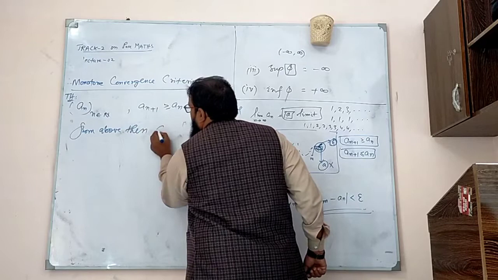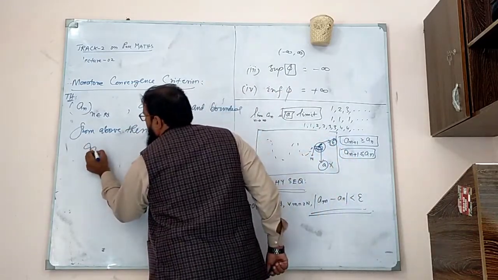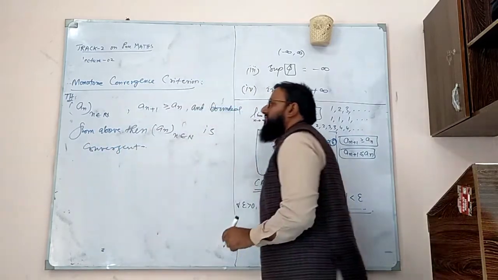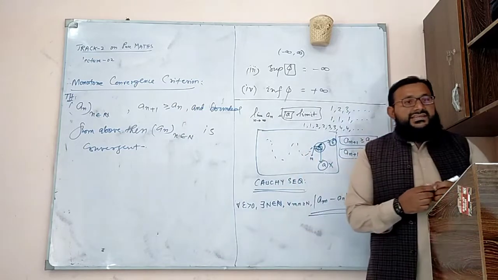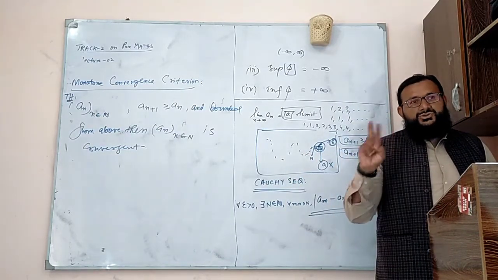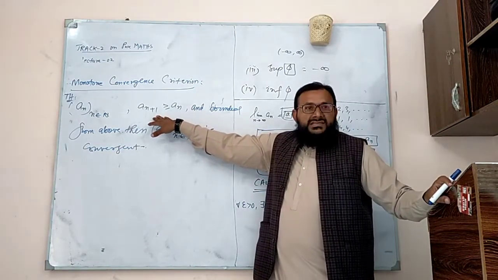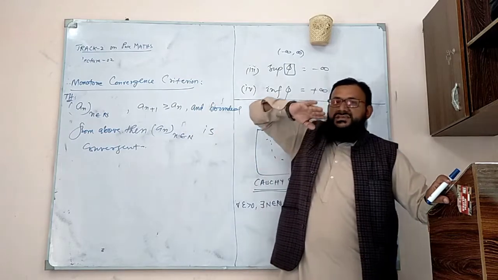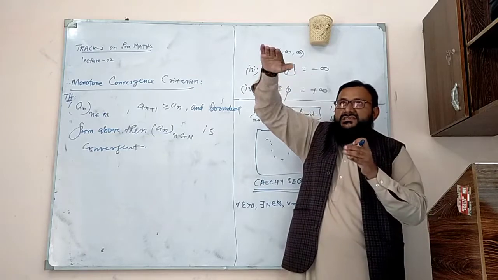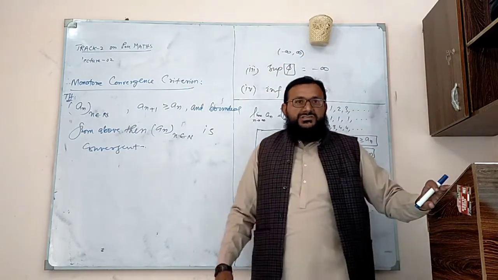Then A_n is convergent. So this is a very good criteria to check whether a sequence converges or not. You have to check two things. The sequence is monotonically increasing, it means the sequence increases, but it is bounded from above. It means it increases, but it has some bound. Then it is a convergent sequence.